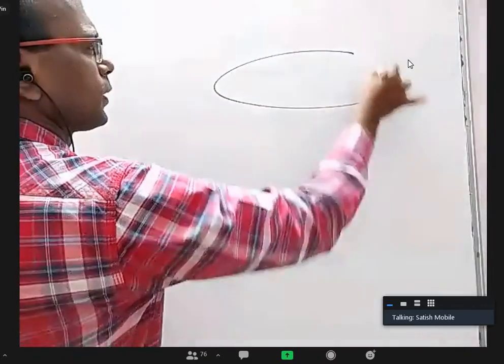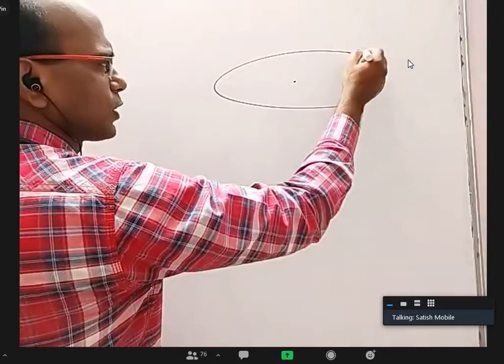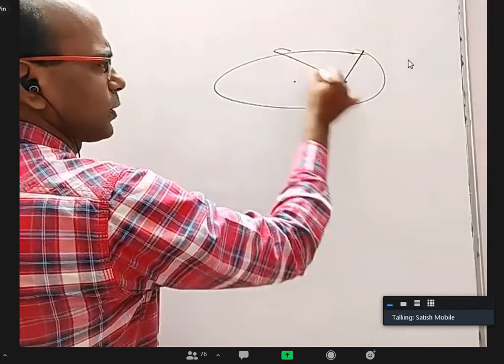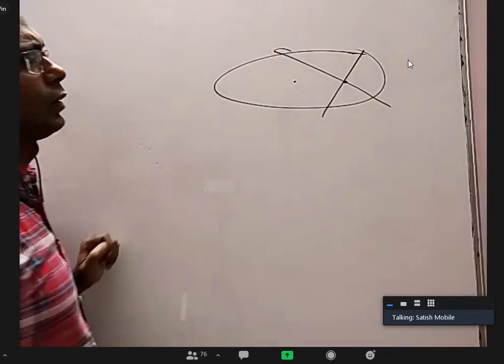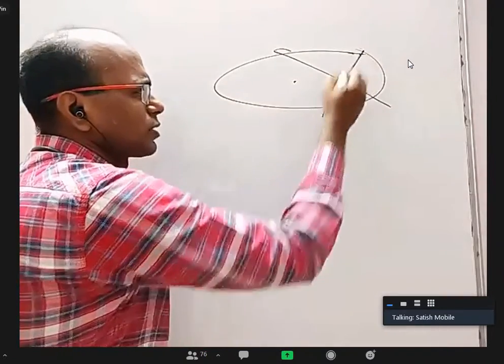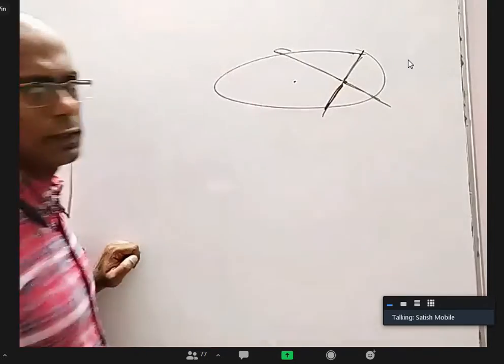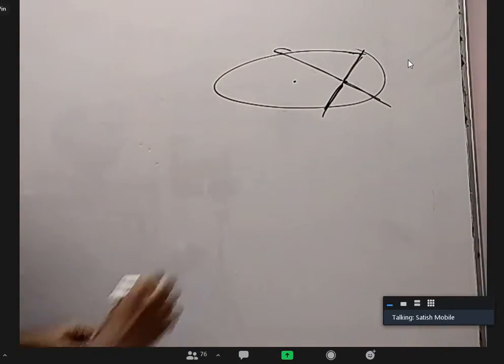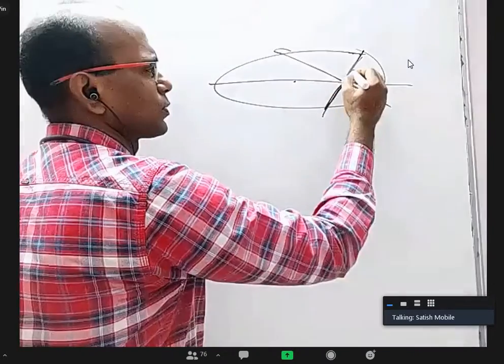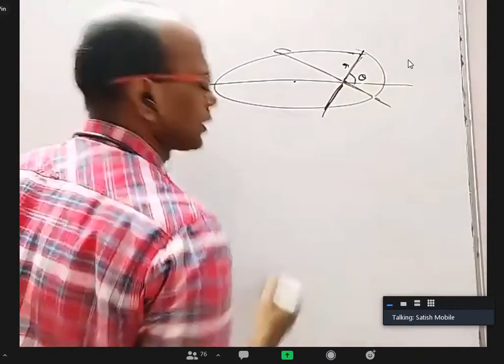Okay, if you take an ellipse and to a particular focus, I want to draw 2 perpendicular chords. One is about this length into this length, one is about this length into this length. I prefer to use parametric forms. I will take this angle as theta, this length as r.